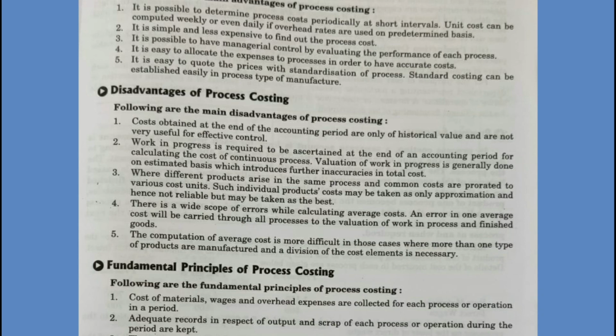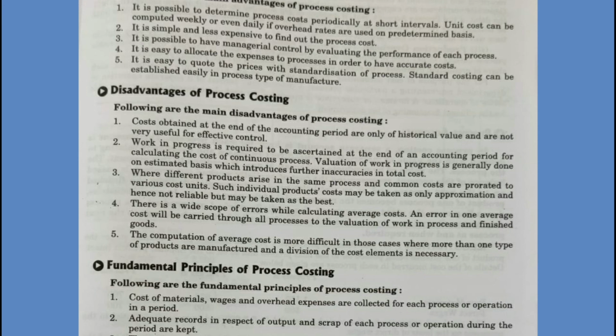Second one, we have to determine the value of the work in progress first. Then we can determine the correct value of the finished product. Usually this is also possible only at the end of the accounting period. In such a case, on a predetermined basis the value of the work in progress is determined, and so there is a problem of inaccuracy.